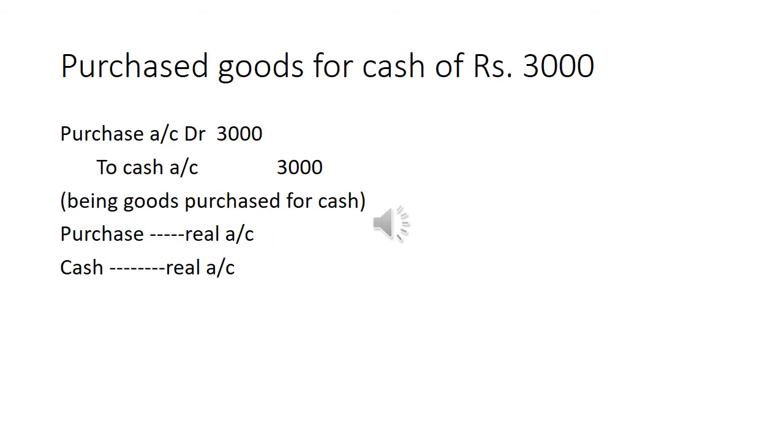Purchased goods for cash, rupees 3,000. It is a cash purchase. Purchase account debit to cash. Both items are real accounts, so we apply the real account rule.